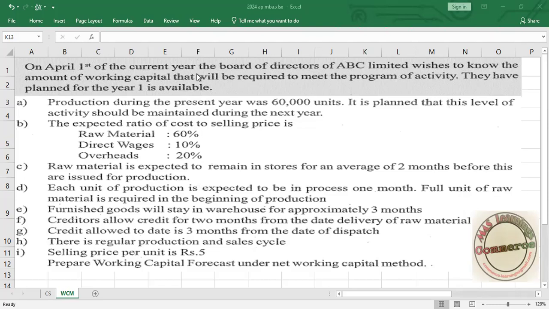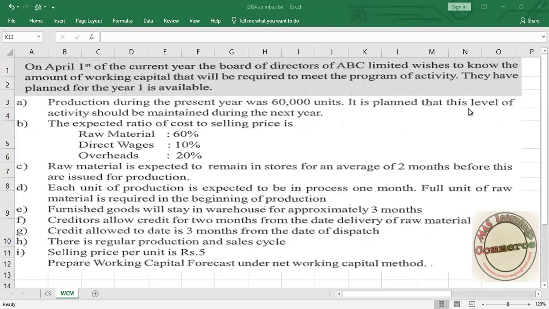On April 1st of the current year, the Board of Directors of ABC Limited wishes to know the amount of working capital that will be required to meet the planned activity for the year. Production during the present year was 60,000 units.